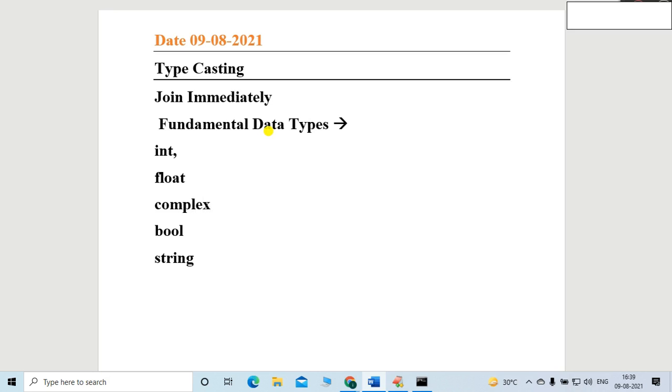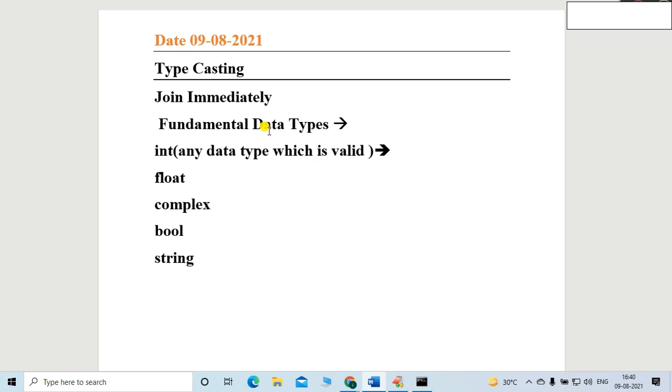Now the concept is typecasting. What exactly does typecasting mean? Whatever data type is provided, convert that data type into the integer data type. In this parenthesis, I will provide any data type which is valid for integer.